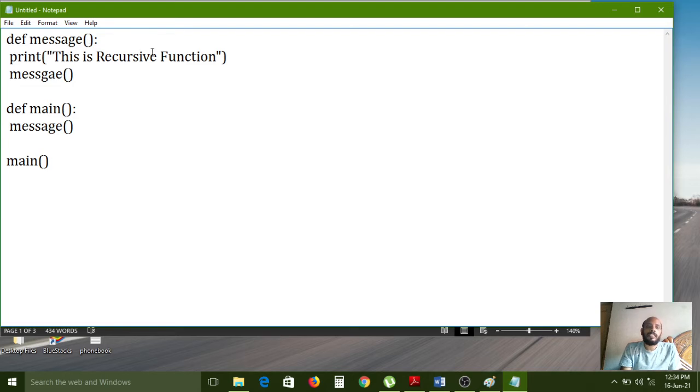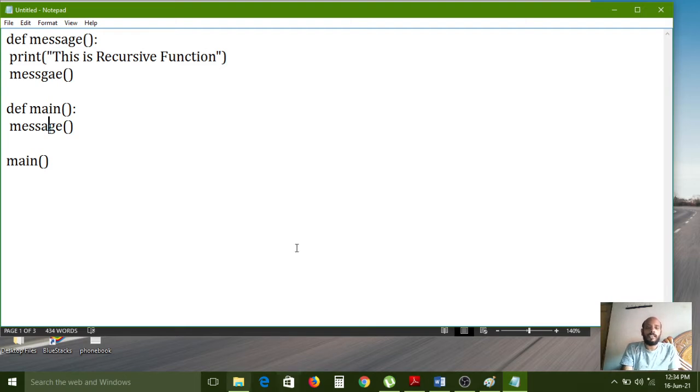Again it will print "This is recursive function." Again the next statement is what? Message. So like that it is running infinitely, from here to here. Because if you want to stop this type of infinite iteration, there is no extra code. So that means this is infinite recursion.